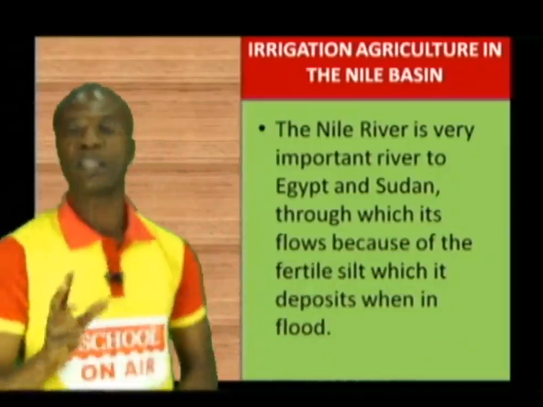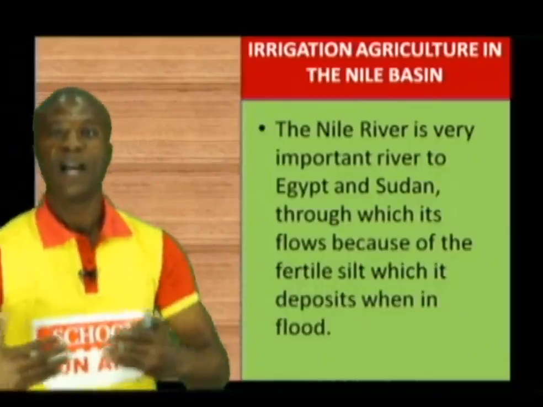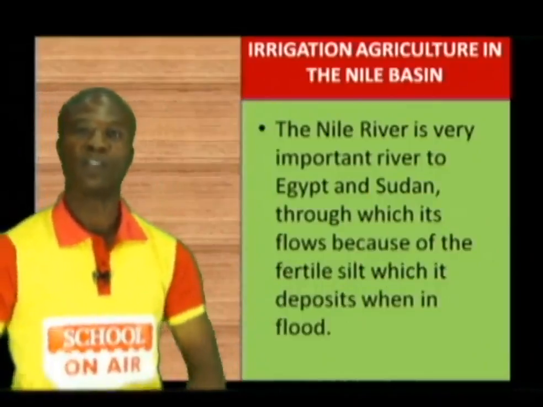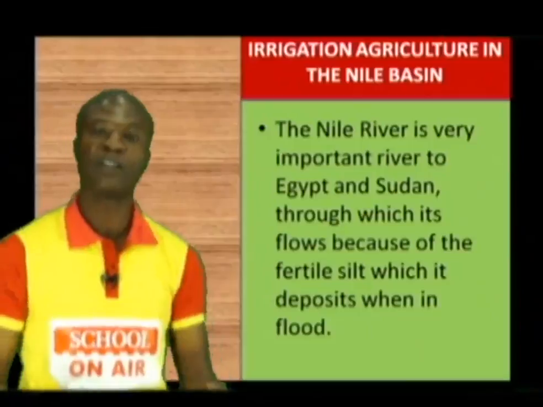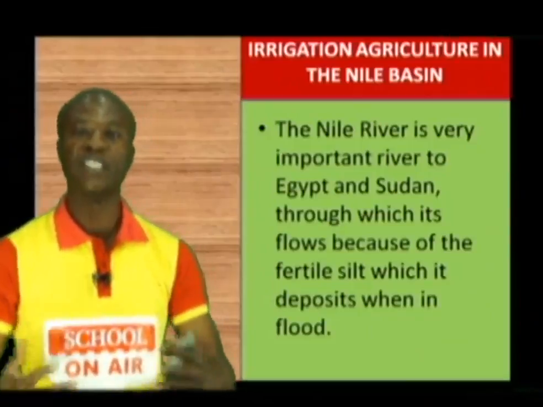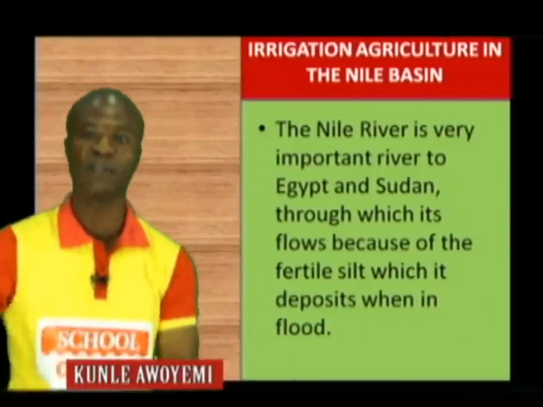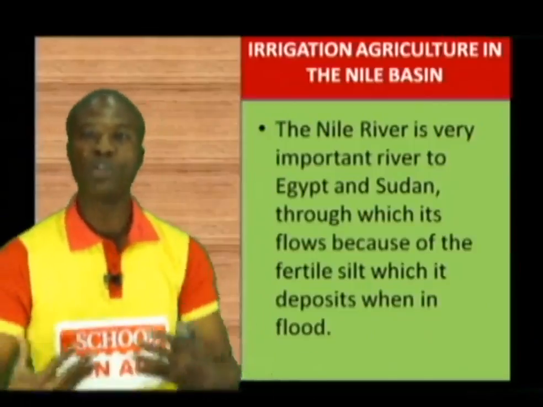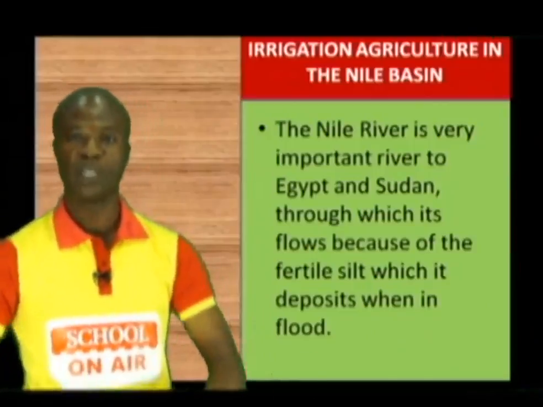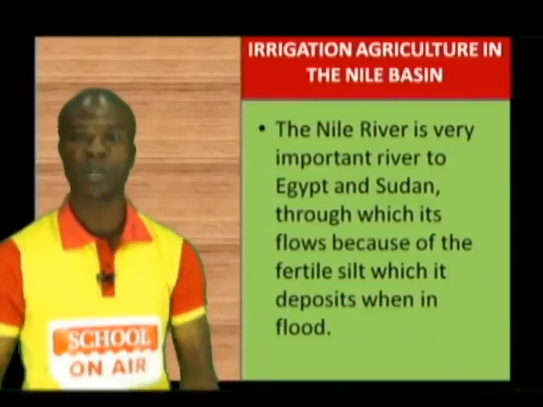One of the most important things about the Nile River is this adage that says: no Nile, no Egypt, because it has been found that more than 65% of the Egyptian population live along the River Nile. And the purpose of this is that they use the River Nile for irrigation purposes. And also, the River Nile has this natural capability.